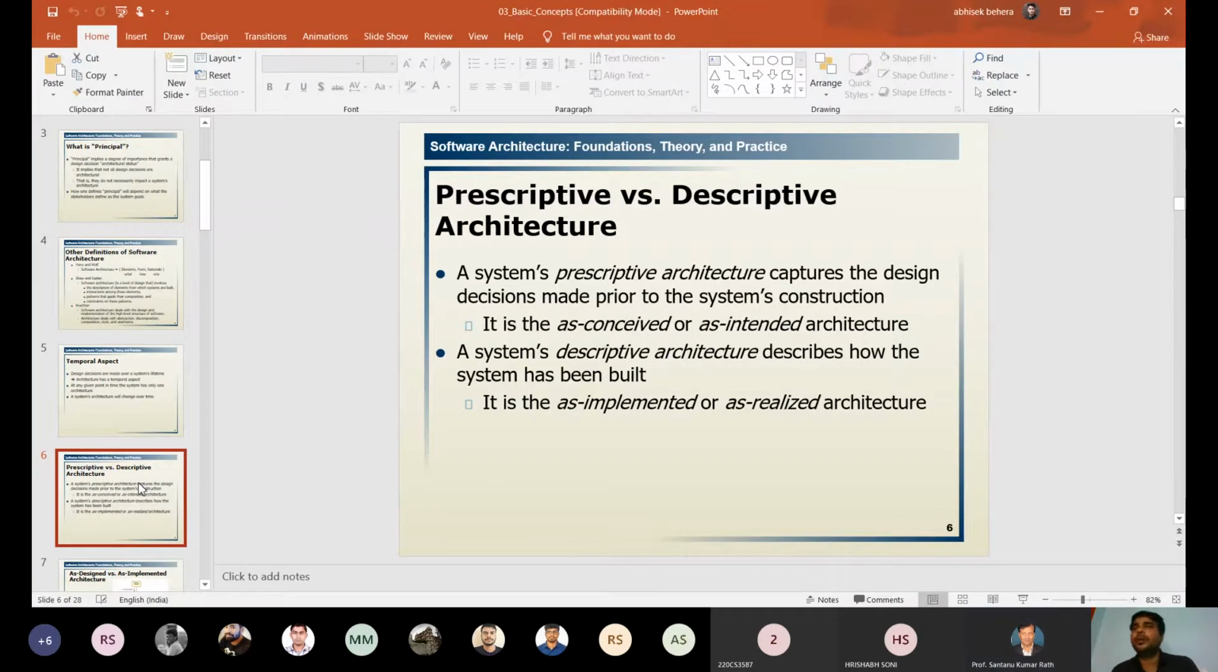As intended means what you have planned prior to the construction of the system, that is our prescriptive architecture. After the design of the architecture, when the system has been built, that is the descriptive architecture.